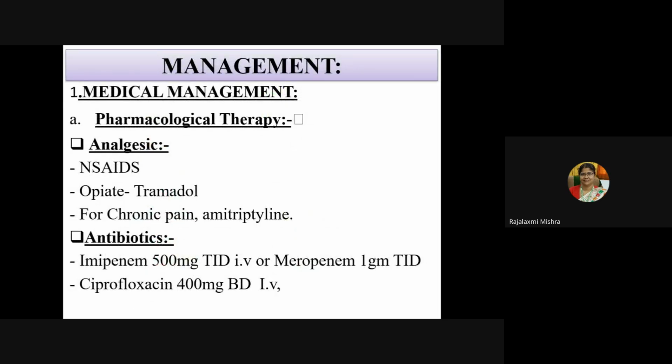So how will you manage it? Medical management, pharmacological therapy. You will give analgesics like NSAIDs, opiates, tramadol you can give for chronic pain. You can give amitriptyline. Then antibiotics can be given. Imipenem, that is 500 milligram TID, IV. Then meropenem 1 gram TID can be given. Then ciprofloxacin 400 milligram BD IV.